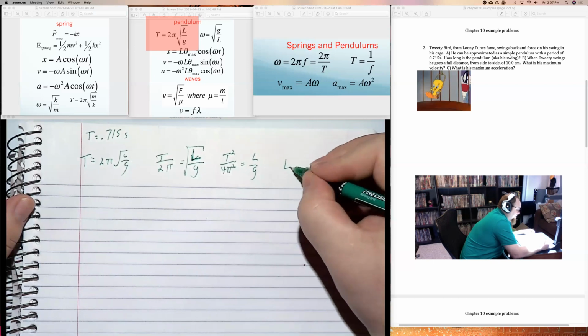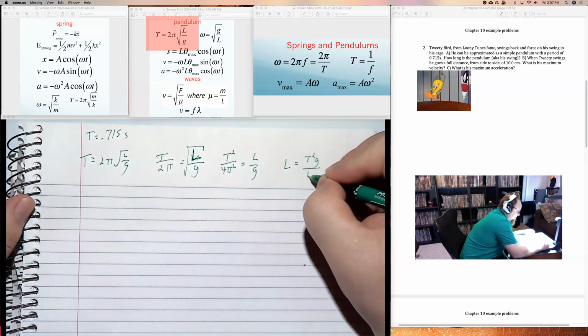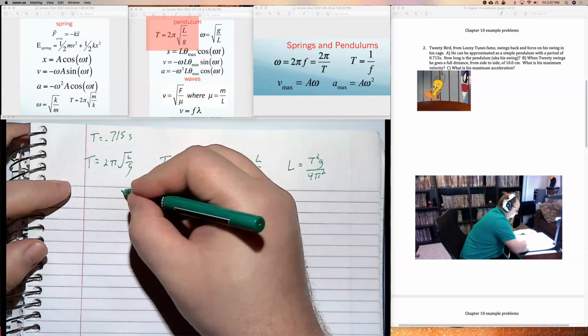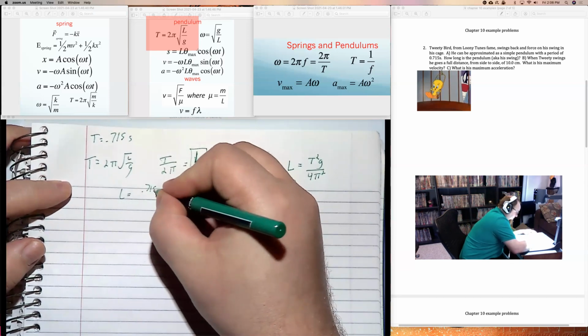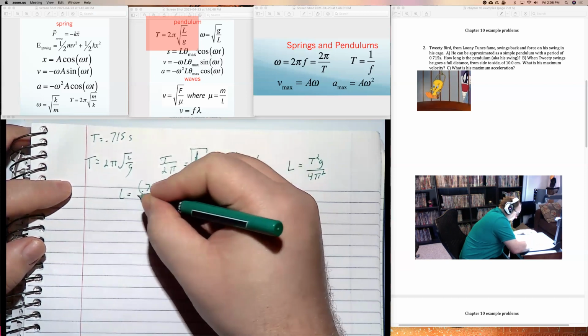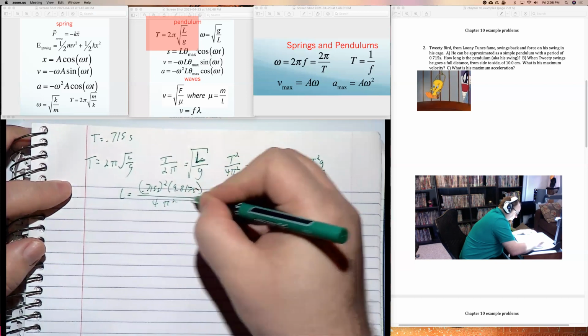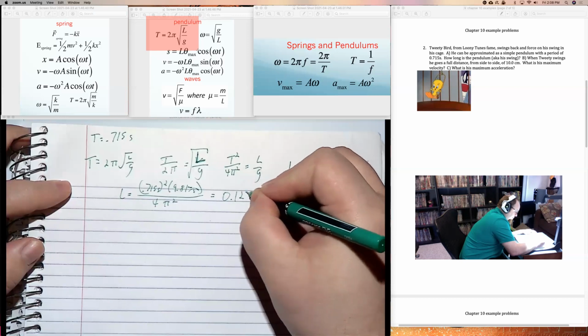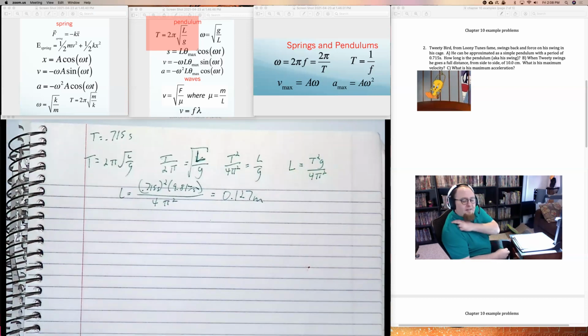And if I multiply both sides by g, I can get an equation for L. And I get a value, about 10 centimeters. About that long. That's not horrible.